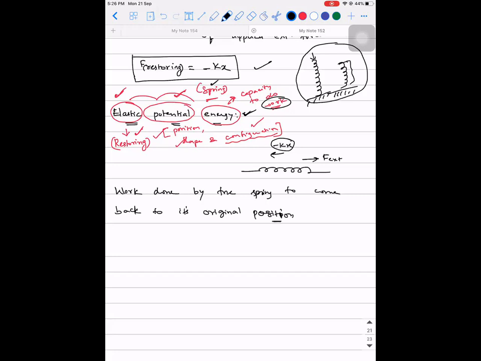If you answer this and are able to calculate the amount of work done, then that work done will give you the amount of elastic potential energy in the spring. Now we are going to calculate the work done by the spring to come back to its original position. Let's revisit the basics of work done. I told you there are two types: work done by a constant force, and work done by a variable force. For a constant force, you write it as Fs cos theta. For a variable force, you write it as the integral of F dx from x1 to x2.